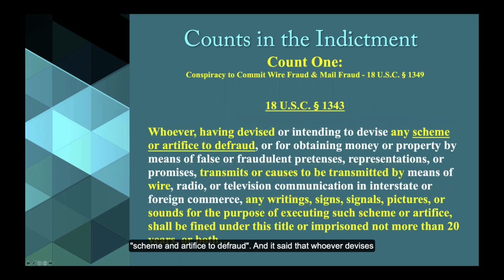It says that whoever devises any scheme or artifice to defraud and transmits any writings or other forms of communication for the purpose of executing that scheme shall be fined, imprisoned, or both. These transmissions generally are electronic. They take place by wire, radio, television, things like that. Any writings intended to promote the scheme or artifice to defraud.